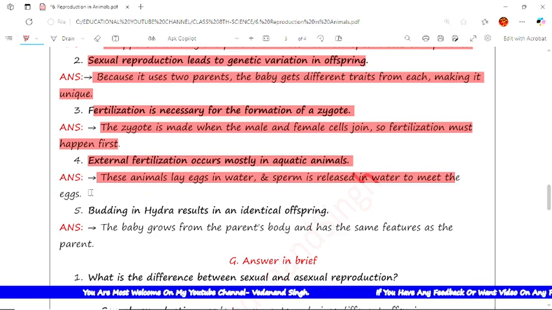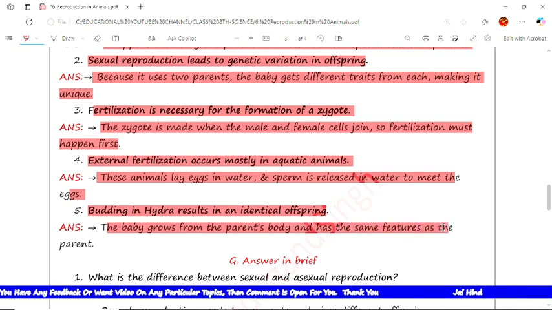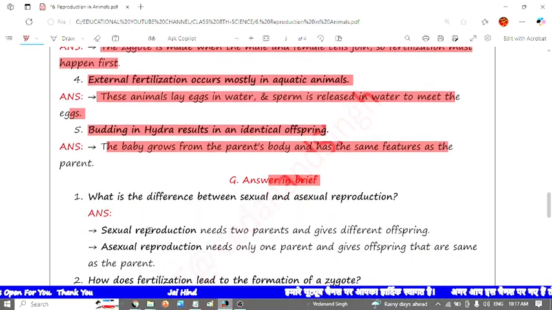Now the next statement is: budding in Hydra results in identical offspring. The reason is the baby grows from the parent's body and has the same features as the parent. Now the next type of question is answer in brief, so we have to give a short answer.